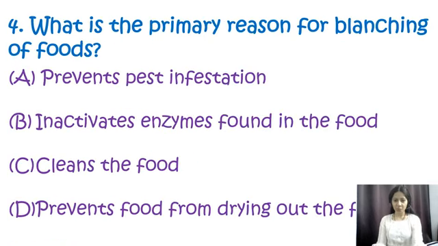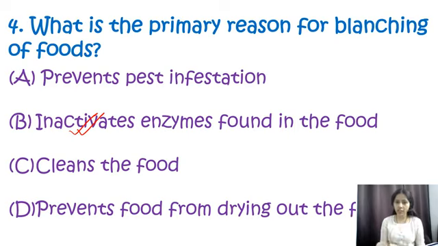Question number 4. What is the primary reason for blanching of food? Options are it prevents pest infestations, it inactivates enzymes which are found in food, it cleans the food, or it prevents food from drying out. So over here my correct option will be option B. The primary reason for blanching of food is to inactivate the enzymes which are found in food.